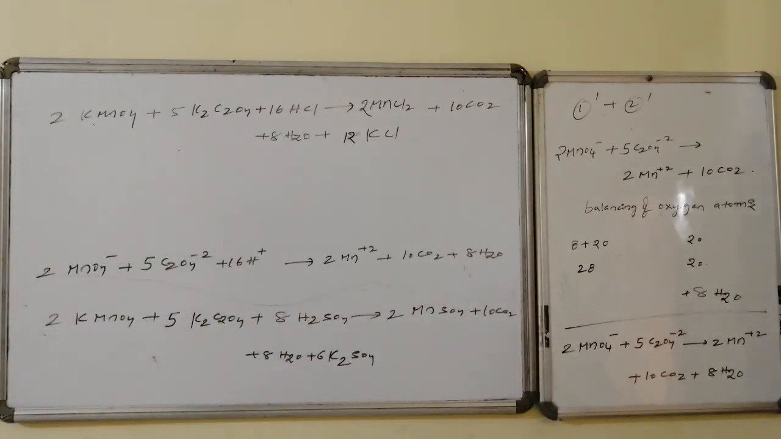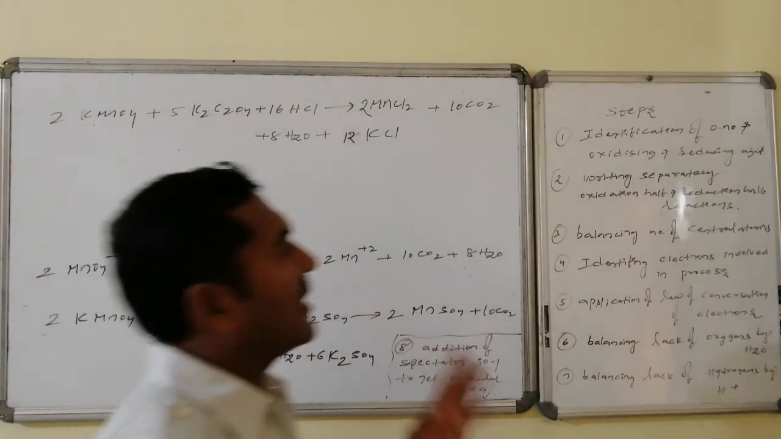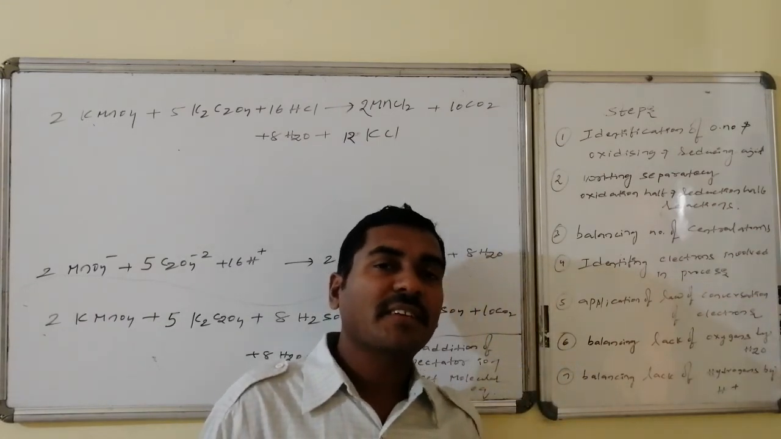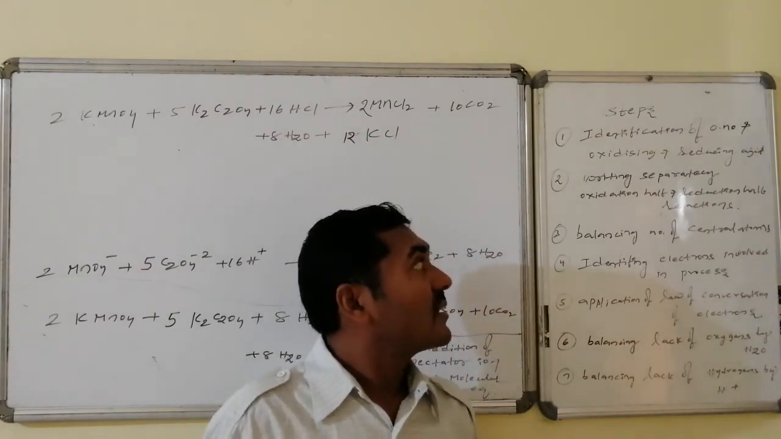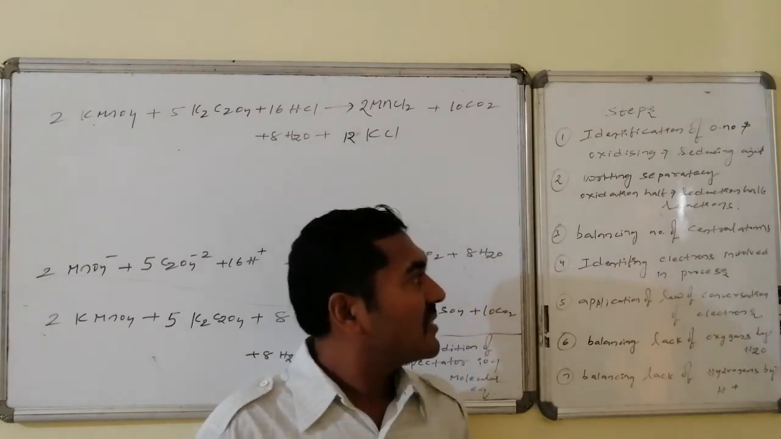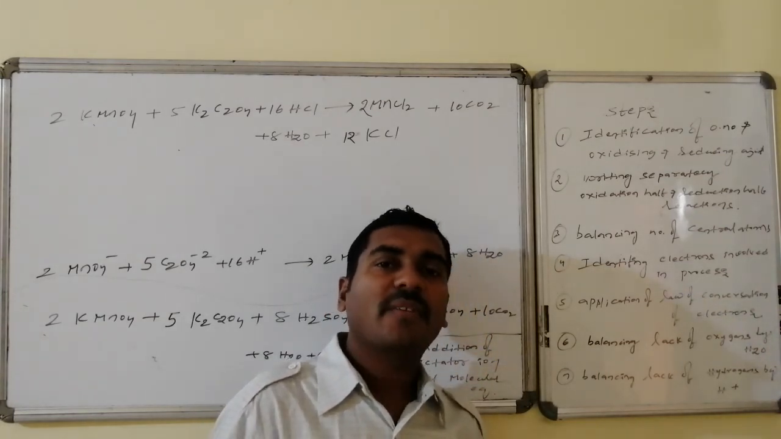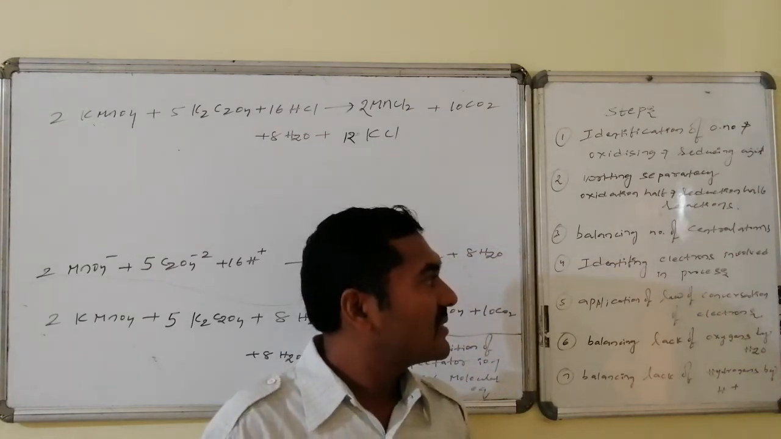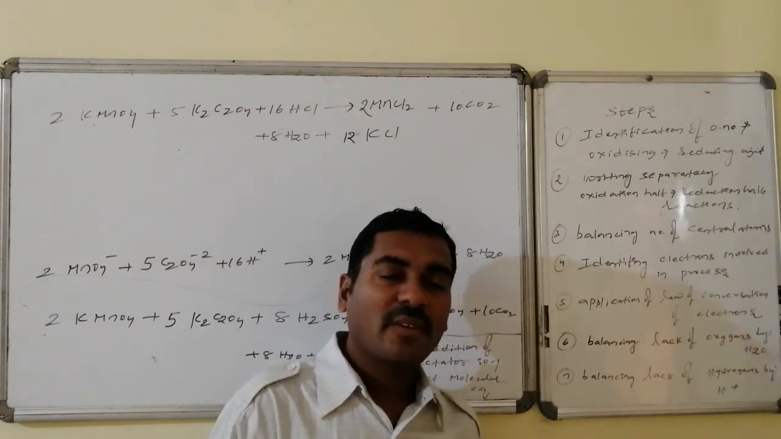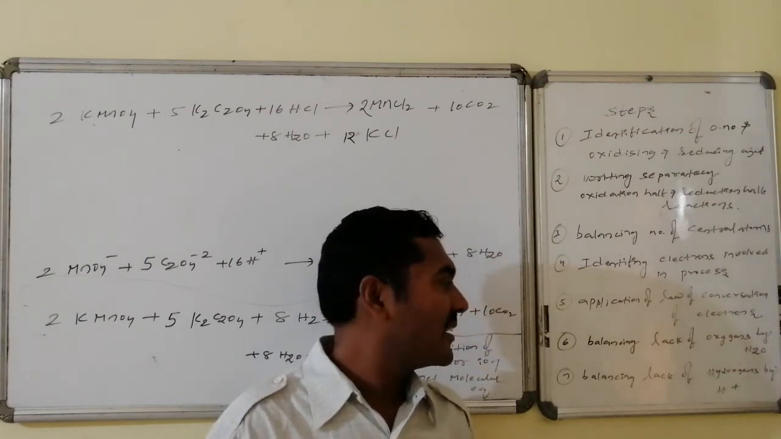The steps involved in the process of balancing are, first, identification of oxidation numbers of the central atoms as well as the oxidizing and reducing agents. Second is writing separately the oxidation half reaction and the reduction half reaction. The next is balancing the number of central atoms in the separated oxidation and reduction half reactions. The next is identification of the number of electrons involved in the process, followed by application of the law of conservation of electrons, adding one to the other and making a single equation.